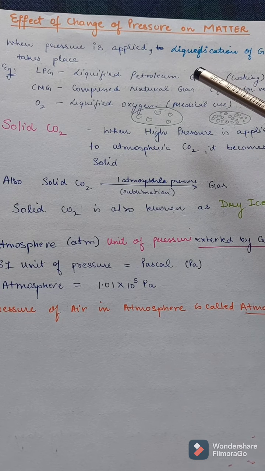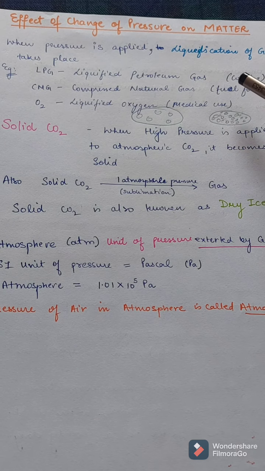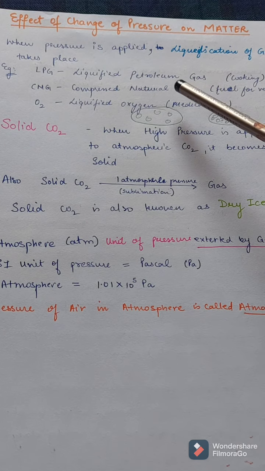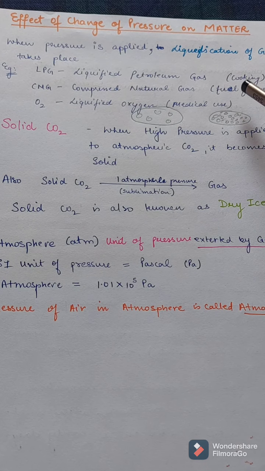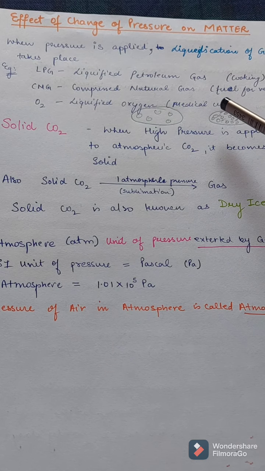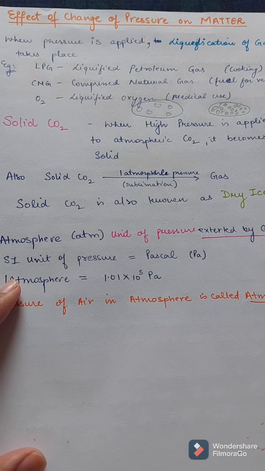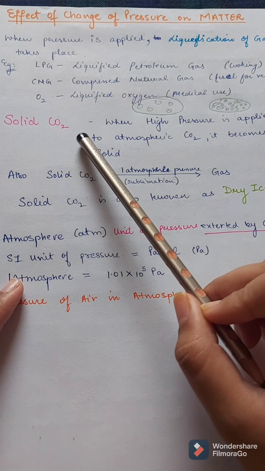What are the examples? We already studied LPG, liquefied petroleum gas, which is used for cooking, CNG, compressed natural gas, for fuel for vehicles, and liquefied oxygen, which is used in hospitals. Another example is solid carbon dioxide.